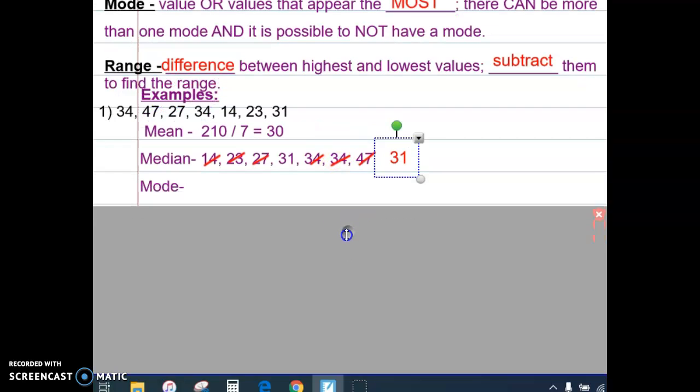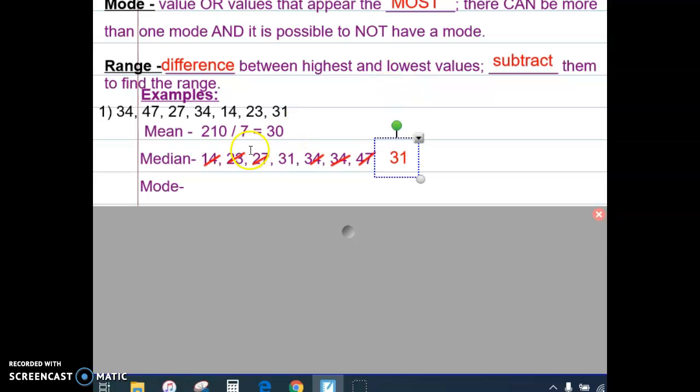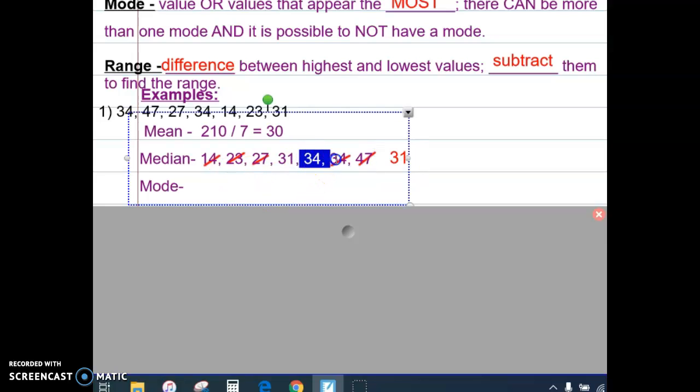Okay, now we're going to look for the mode. Remember, mode is the value or values, it could be more than one, that appear the most. And it's also possible not to have a mode. So let's look at our numbers that we have listed in order, and you'll notice that 34 appears 2 times. No other number in the list appears that many times. So the mode of this set of numerical data is 34. Pause your video and write down the mode.